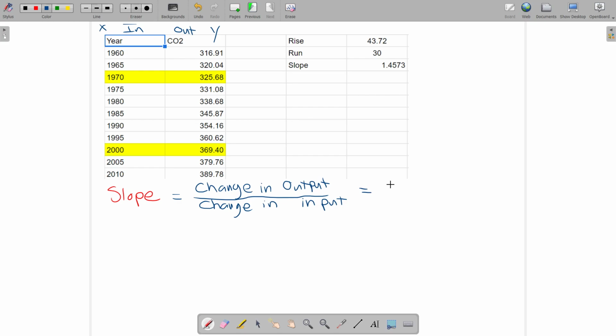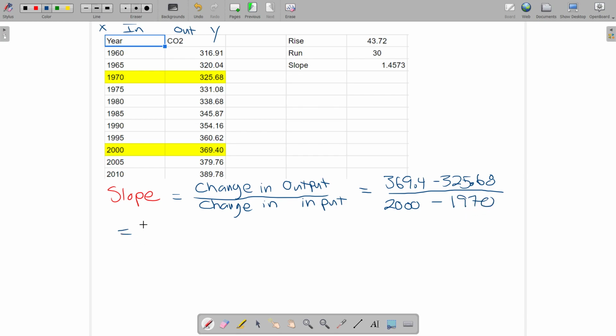So we took 369.4 minus 325.68, divided by the change in year. The order of the numerator doesn't matter too much, but you have to get the denominator right. Since 369.4 is right there, the year 2000 has to go under that because they're the same point, and 325.68 has to go with 1970.